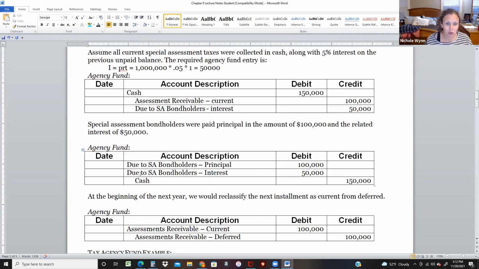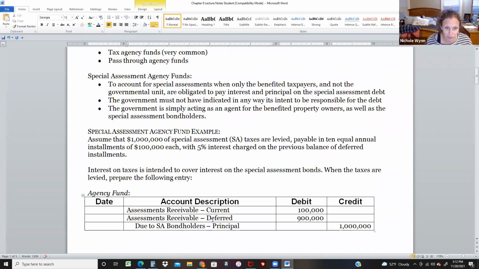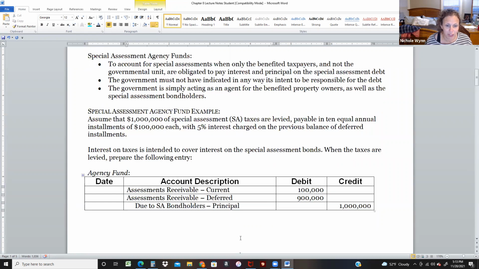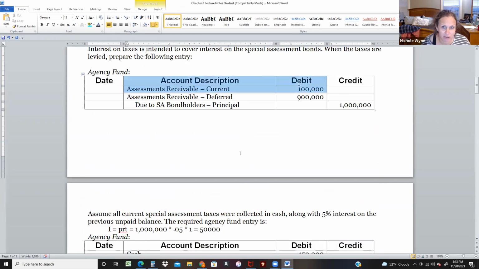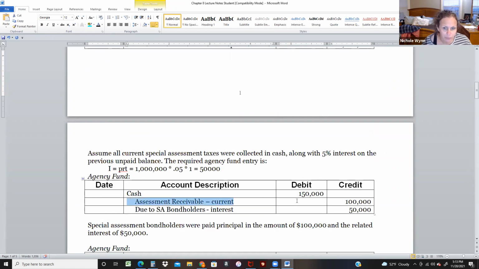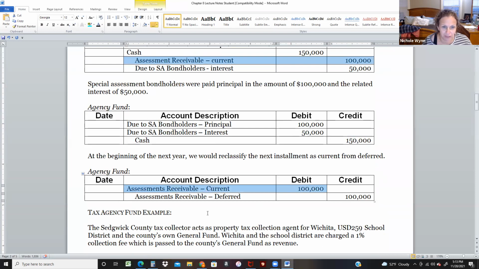At the next year, we would reclassify some of the non-current, some of that deferred, into current. So our current changed out to zero, because we put 100,000 in current, but then we received it. So now we're going to move another 100,000 to current, and then we'll receive it. We'll get some interest. The interest the next time will only be 45,000, and when we pay it out it'll be due to bondholders on interest of 45,000. We'll pay another 100,000 in principal, and we'll go from there.